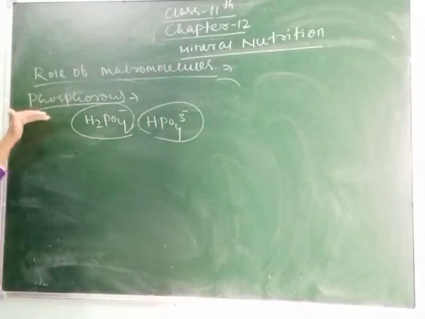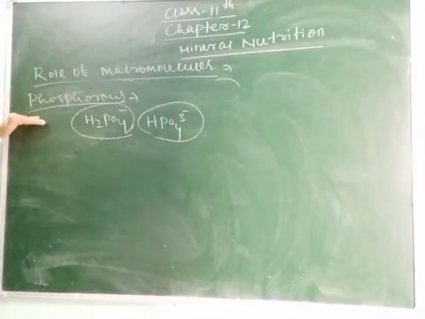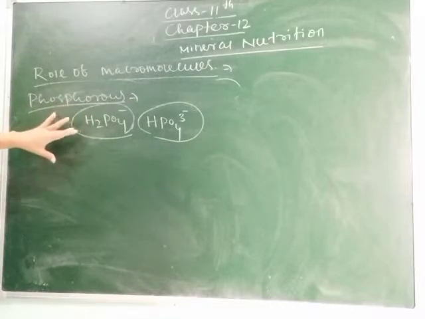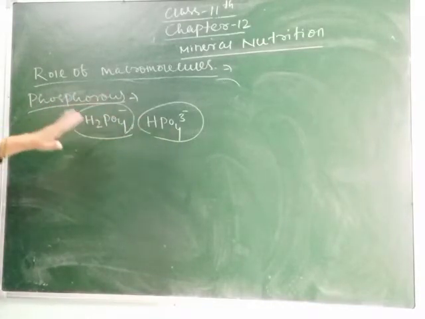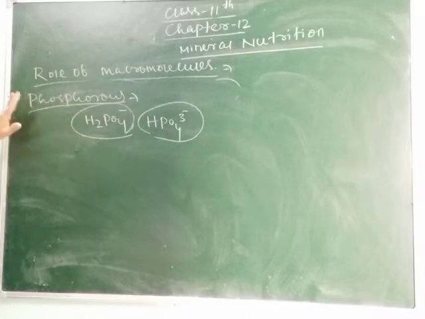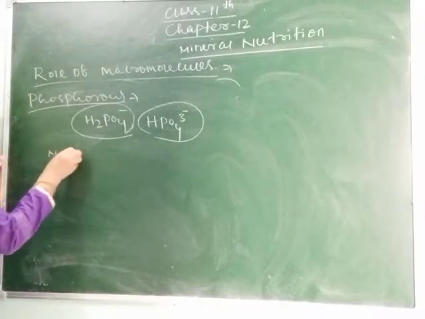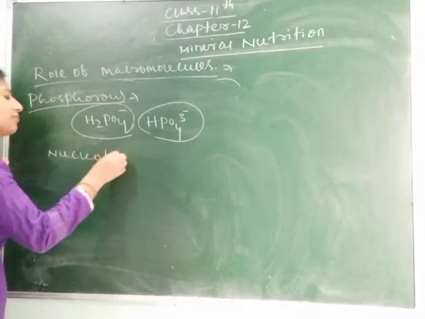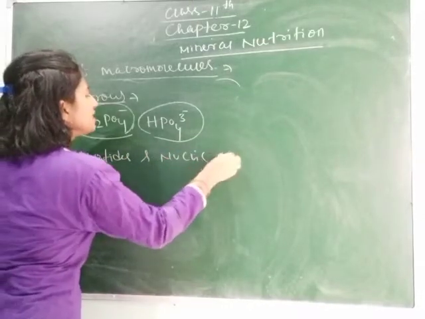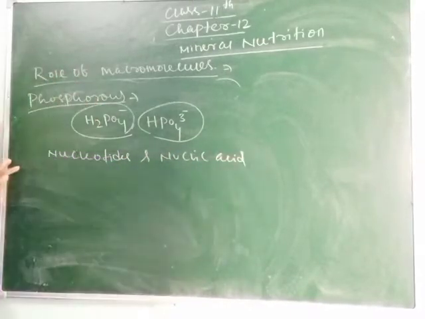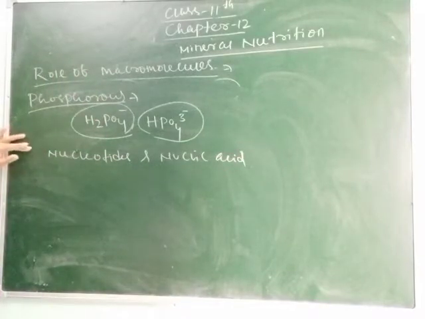So here we are studying about phosphorus, which is taken by the plant in the form of H2PO4 minus and PO4 3 minus, and it is the main constituent of nucleotides and nucleic acid. Clear, students?